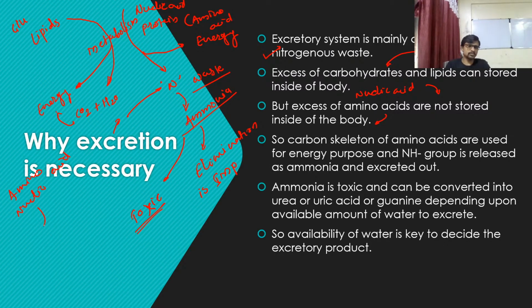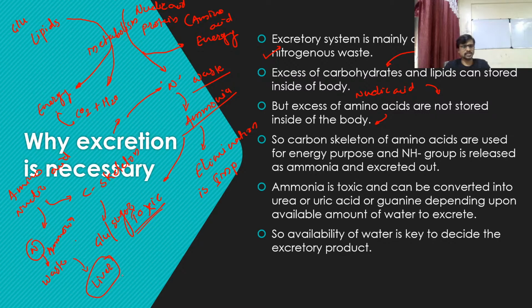In that case, we eliminate nitrogen from the amino acid or the nucleic acid, and we have a carbon skeleton. This carbon skeleton we convert into glucose, or you can say sugar, and the remaining nitrogen is eliminated as waste. It is always in the form of ammonia, and this process happens inside the liver.